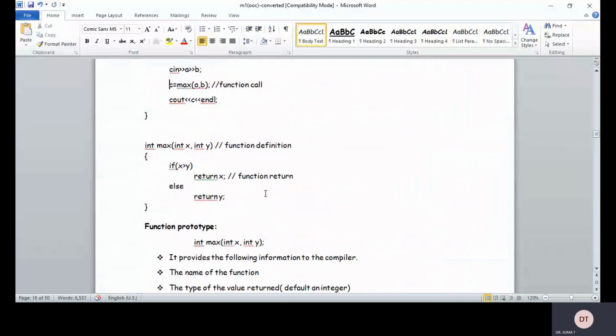The return statement exists only when you are returning the value, right? So if they don't ask for returning the value from that particular function to the main, then you need not give the return word. You can display the value in the function itself.